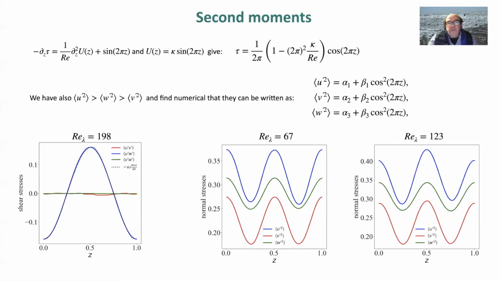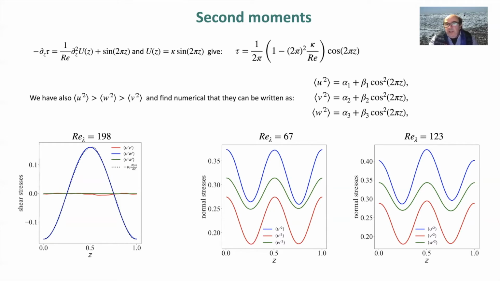From this, we can also consider second moments. From the Navier-Stokes equation directly, we have an expression giving tau, the stress. If we assume that u is proportional to a sine, we find that the stress is proportional to a cosine.